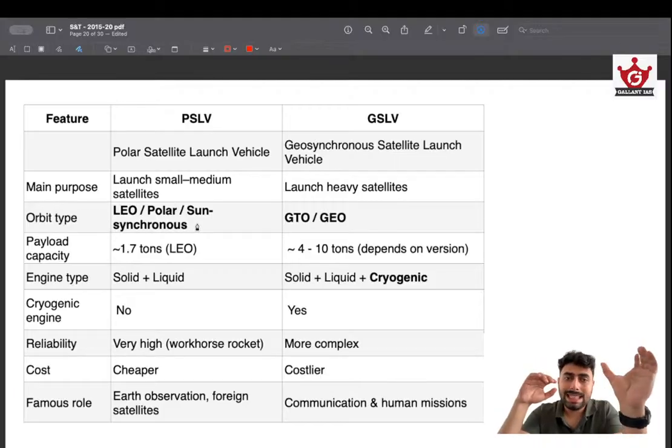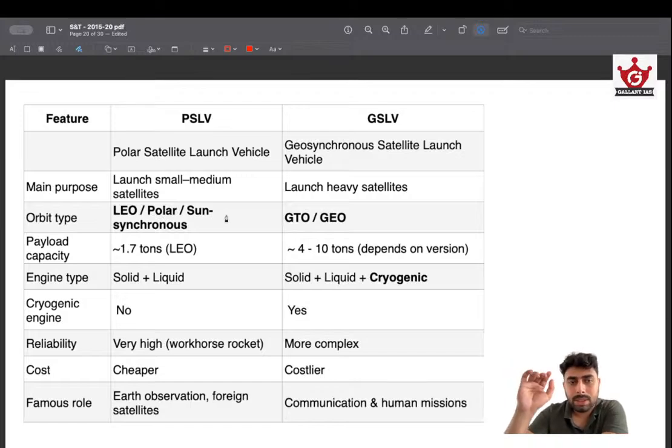See, due to the tilt of the axis and the sun's movement, there is a sun synchronous orbit, meaning that the satellite follows the sun: when the sun is passing by an area, the polar satellite will be passing by that area. What would be the advantage? More Earth observation is possible because the satellite is available in that area when daylight is there, so we have greater visibility. A sun synchronous orbit is very good for monitoring Earth resources. That's something you need to know. And sun synchronous orbit is a subset of polar orbit.